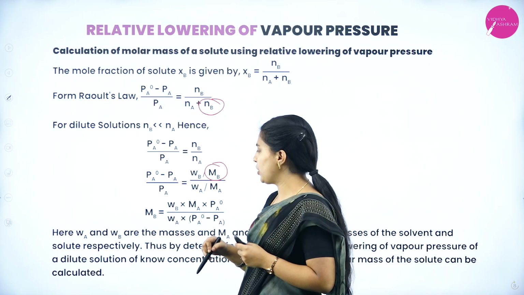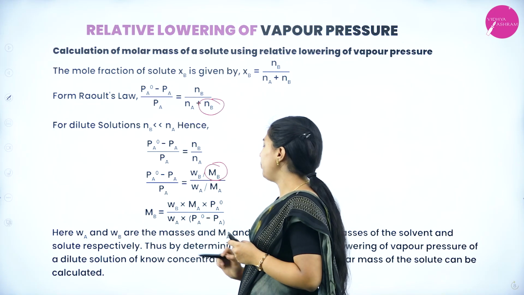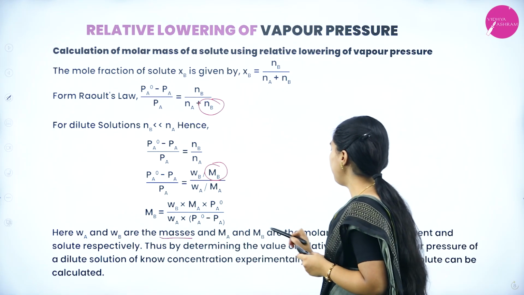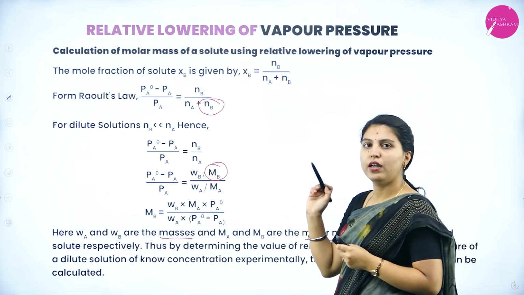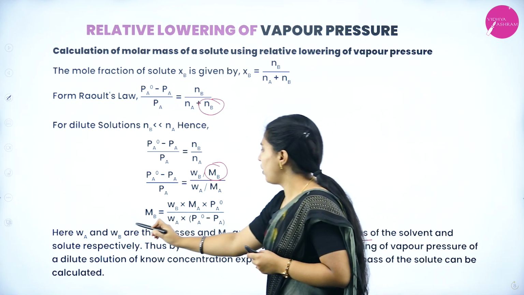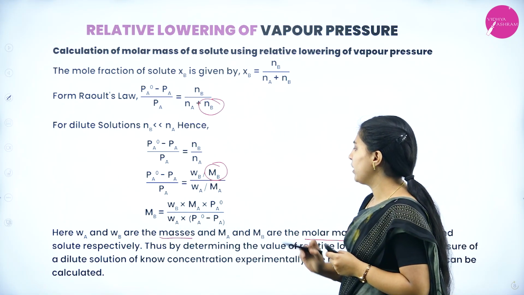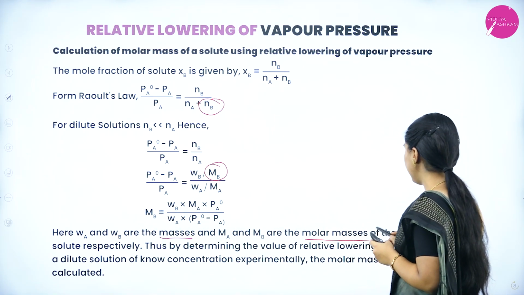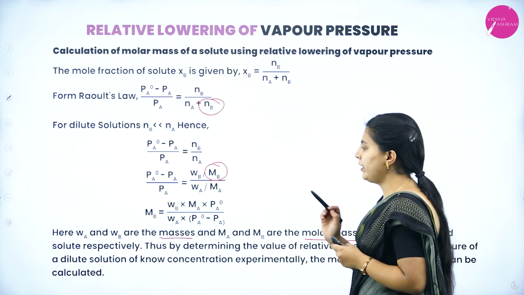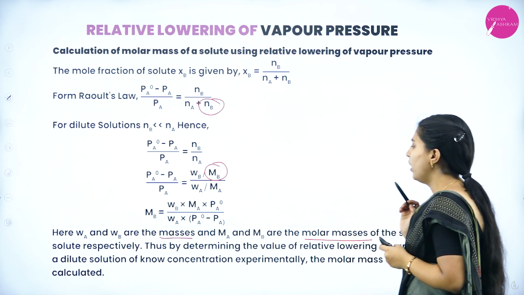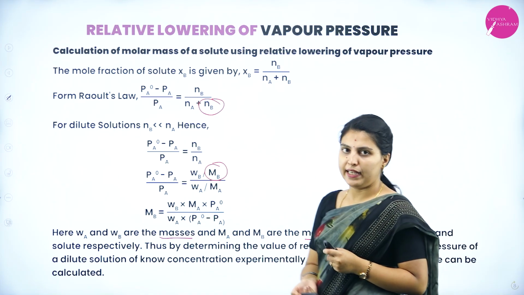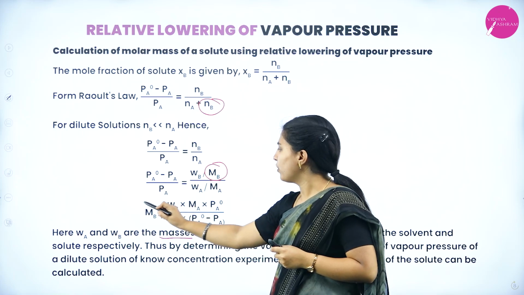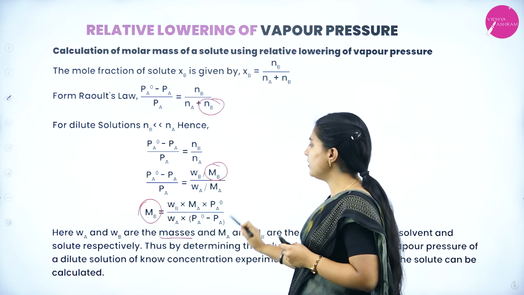Here Wa and Wb are the masses, and Ma and Mb are the molar masses of the solvent and solute respectively. Thus, by determining the relative lowering of vapor pressure of a dilute solution of known concentration experimentally, the molar mass of the solute can be calculated using this expression.